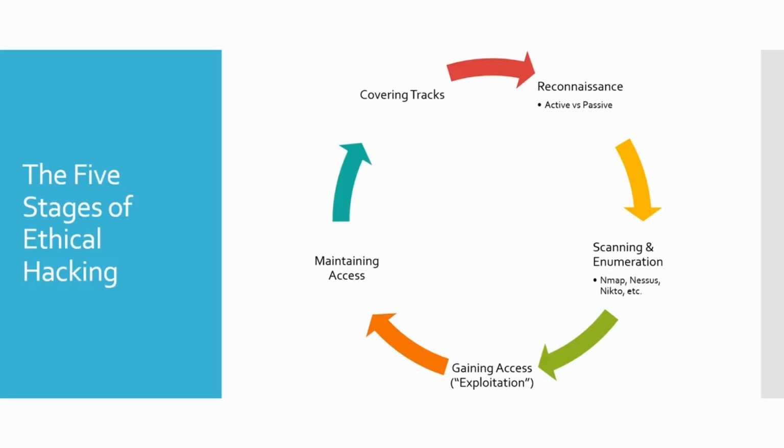Now, active reconnaissance kind of falls into place with the second phase, which is scanning and enumeration. Now that is active. That is where we go out and we take tools such as Nmap and Nessus and Nikto, and if you've never heard of any of those, that's fine. But we take those and we scan actively against a client. Now what we're looking for are open ports, vulnerabilities, different items. And with what returns on these results when we do this scanning, we also perform what is called enumeration. Enumeration is just looking at items and digging into them to see if we can find anything of value.